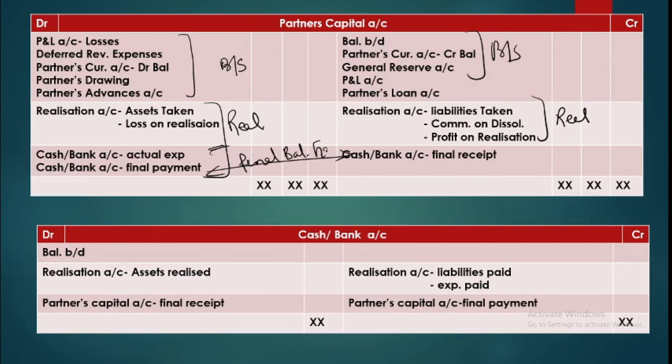This is the balancing figure. For the cash and bank account, there is not going to be any balancing figure. We have the balance sheet. So from the balance sheet, we'll take up the balance. From realization, we'll take up the assets and liabilities amounts. And from partners, we'll take up their final receipts and payments. So this is how we close the accounts in a step-by-step procedure.